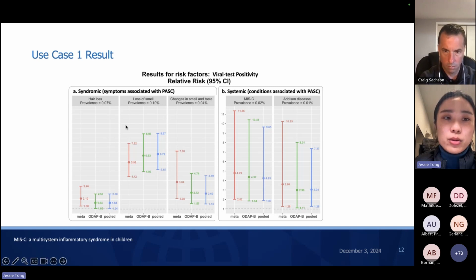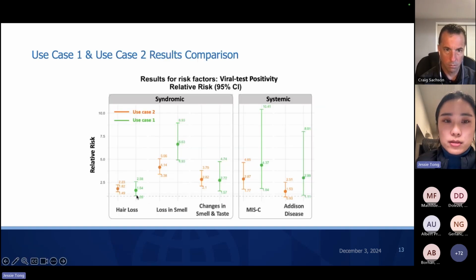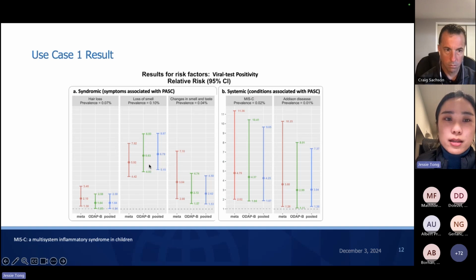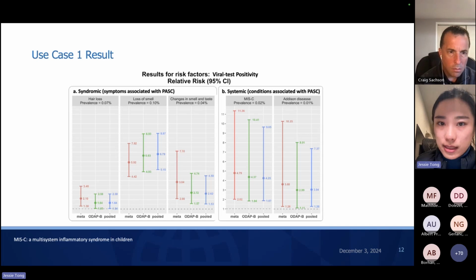When we look at the prevalence of the outcomes here, you can see the meta-analysis method is not able to handle the rare disease very well under such settings. Also in this figure, we observe that for all of the outcomes, hair loss, loss of smell, change in smell and taste, MIS-C, and Addison disease, the viral test positivity is significantly associated with these outcomes.